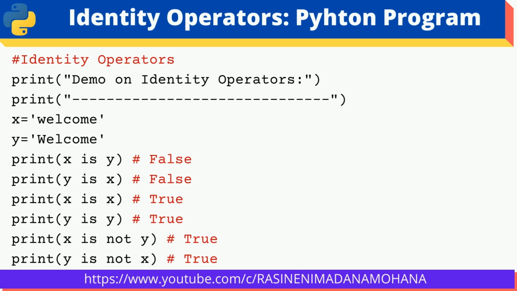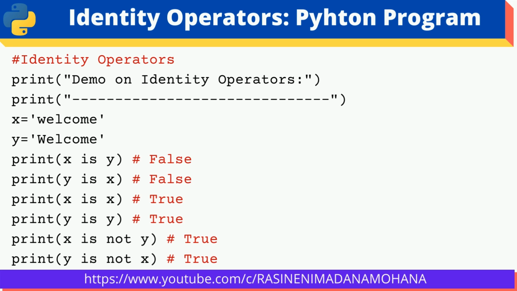Then x is x. Here you can see x we have taken repeated for both operands. So x is x, x is welcome, again welcome. Both are the same, so it returns true. Even y is y, both y repeated two times. y is y, so both operands are the same value, so it returns true.